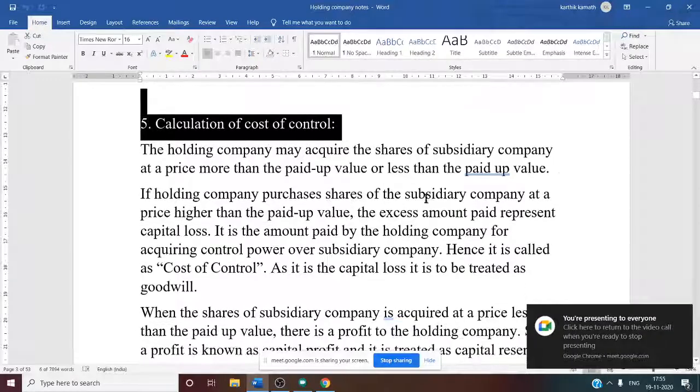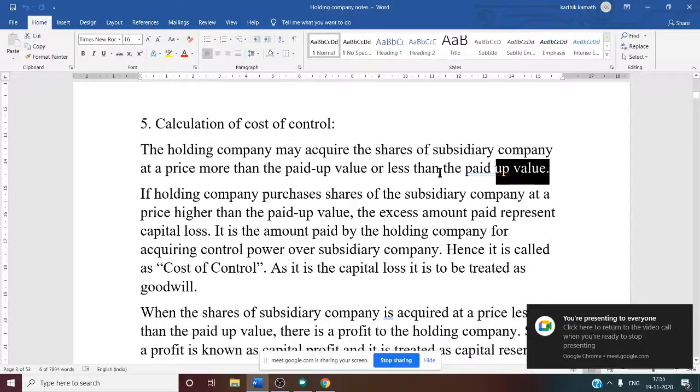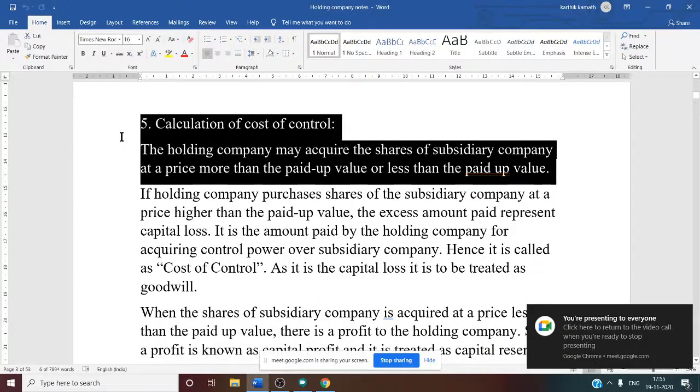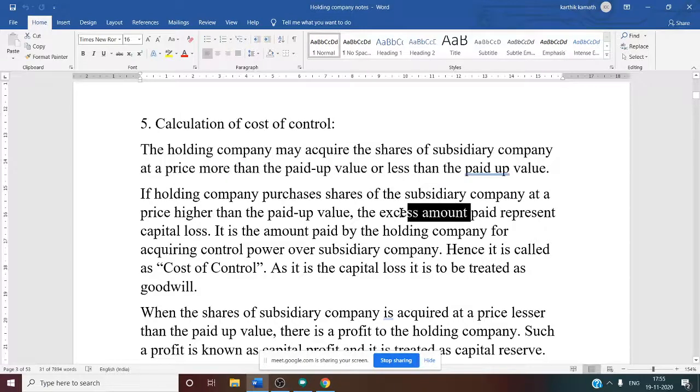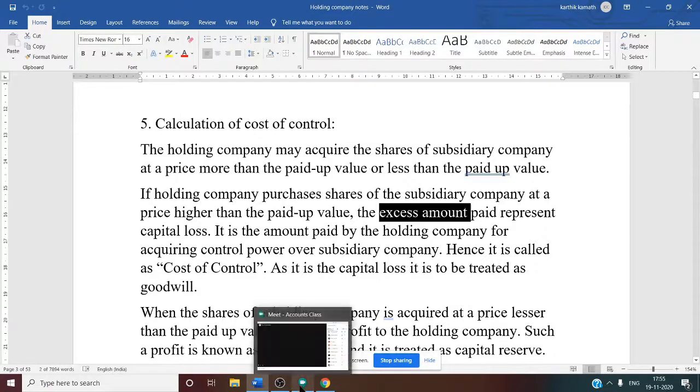See this. The holding company may acquire the shares of the subsidiary company at a price more than the paid up value or less than the paid up value. It is possible. If it acquires the shares at more than the paid up value, the excess amount is treated as a loss, and you should write it as goodwill.